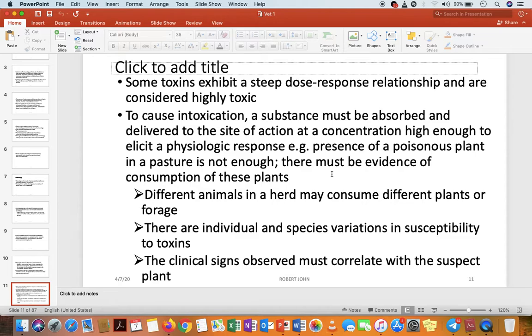Kwa hiyo kila mnyama ana namna yake anavyorespond kwenye hizi sumu, na ndio maana tumesema kwamba susceptibility to the toxins is very individualized. Yani ile kwamba anaathirika na sumu hiyo sio kwa kila mnyama.